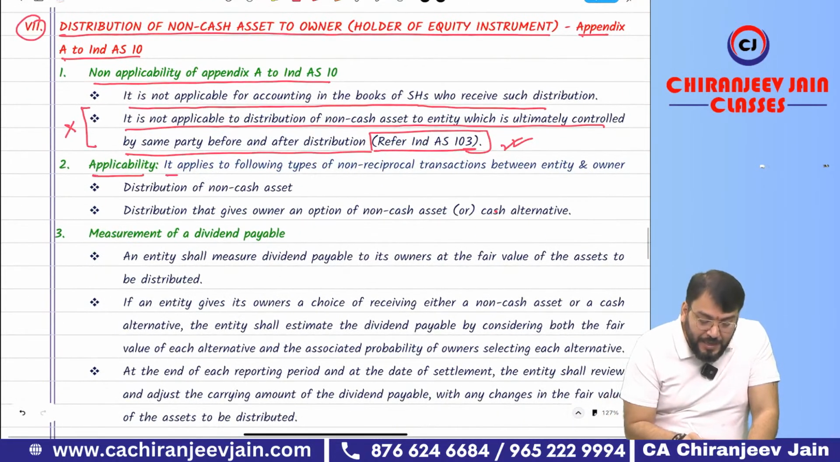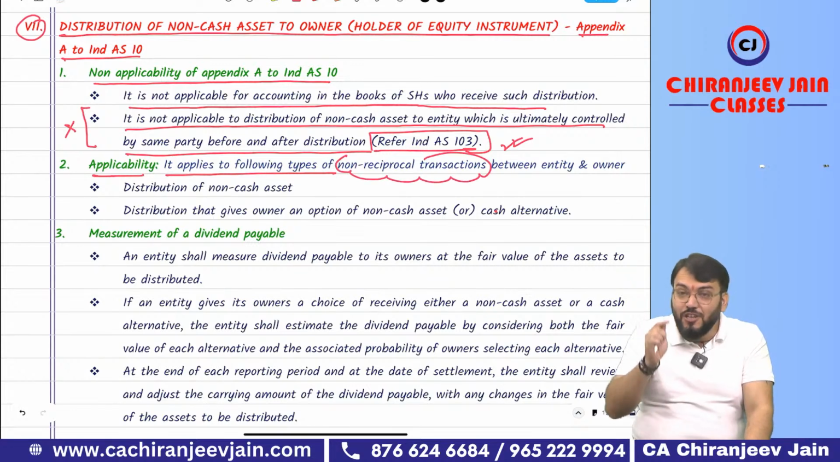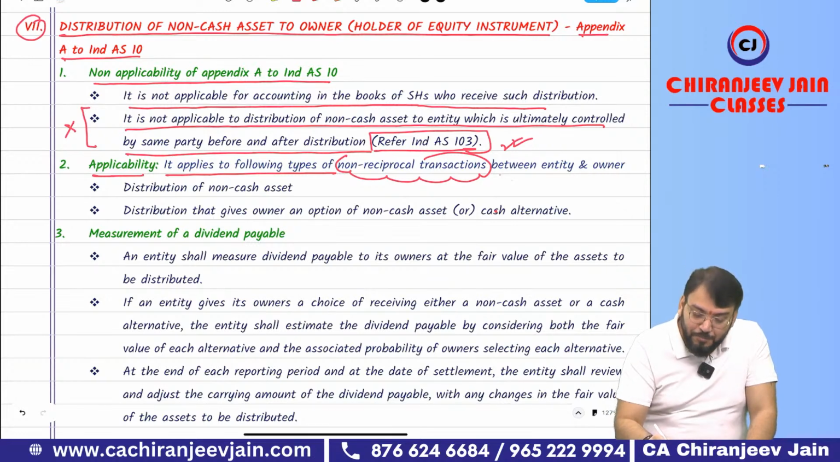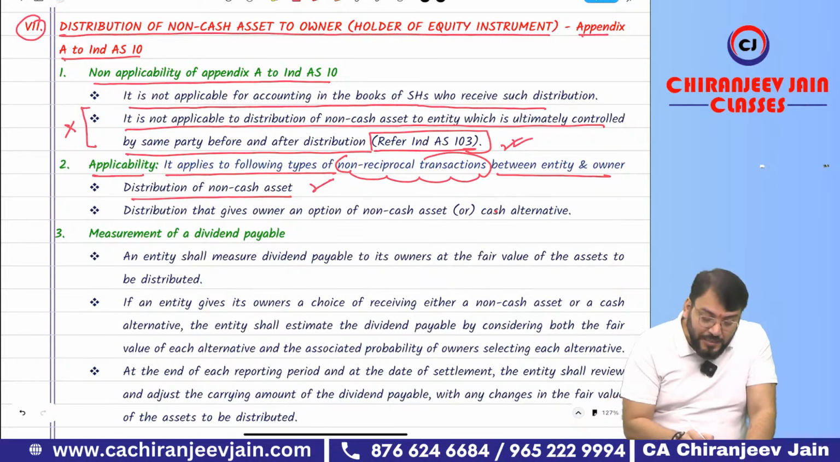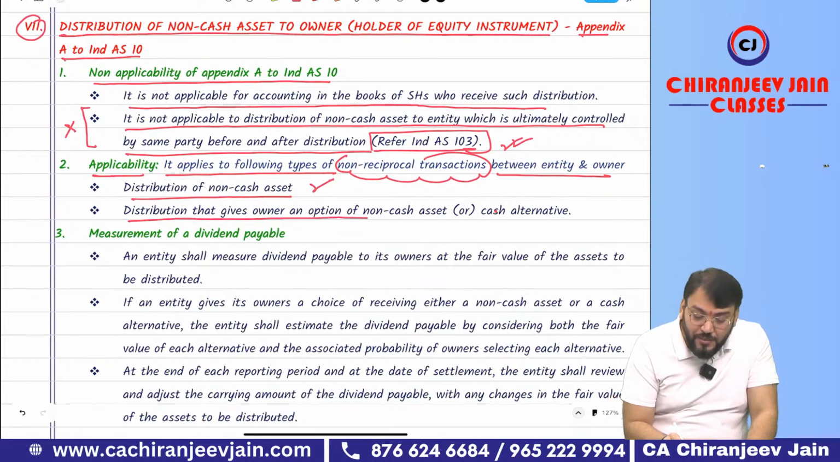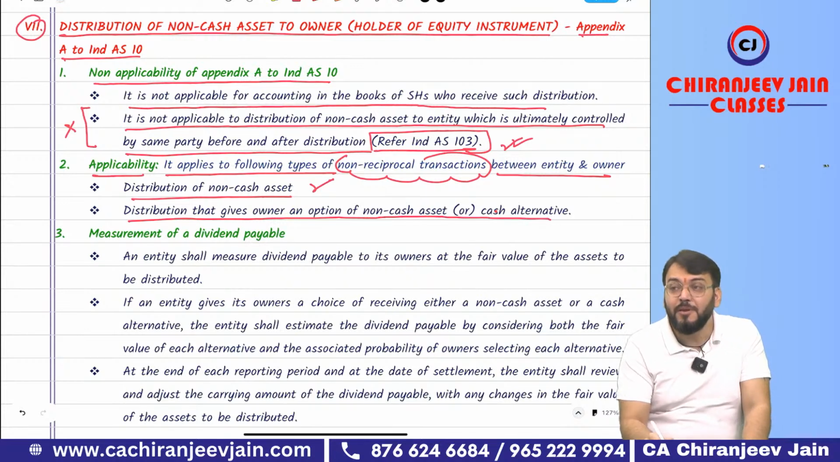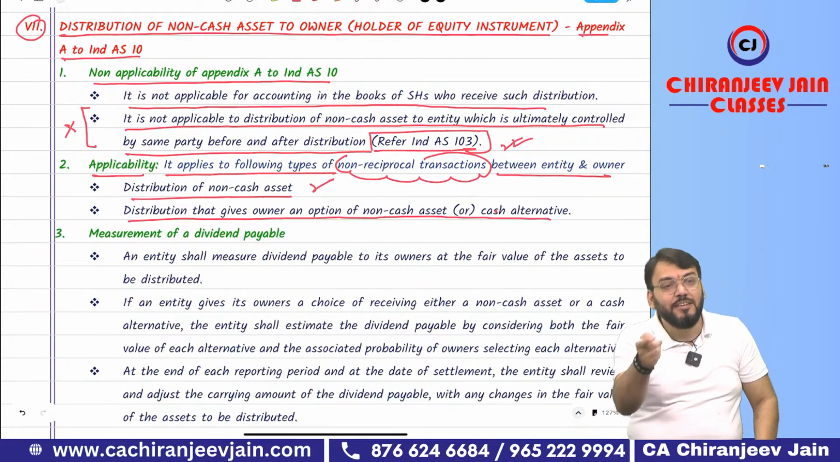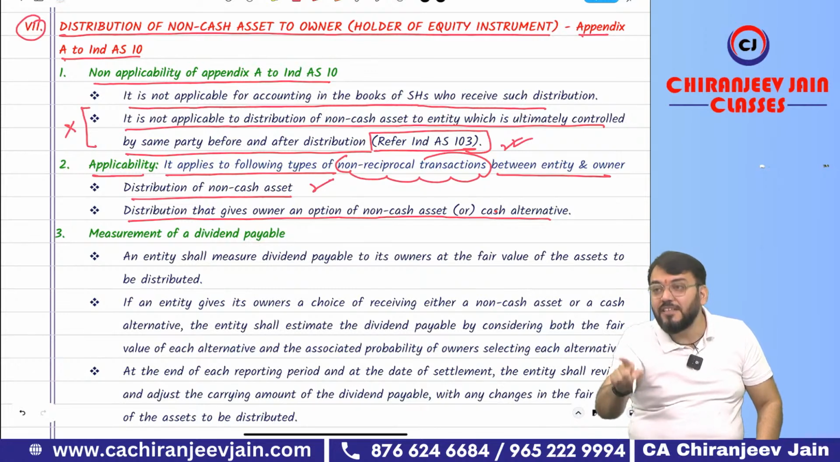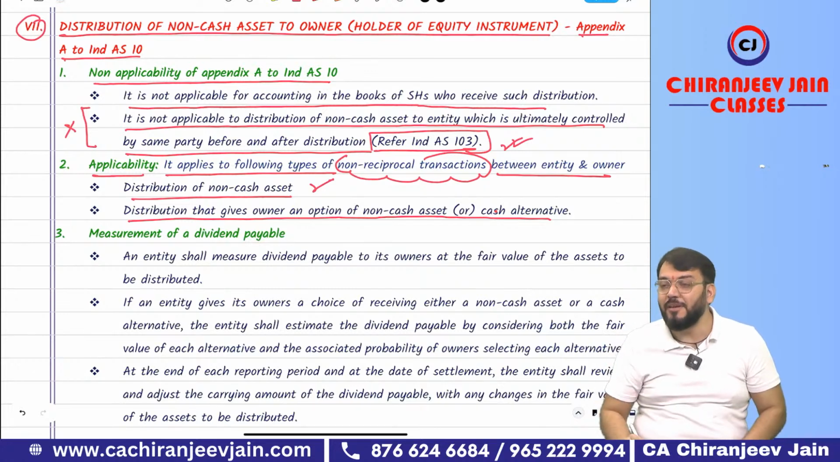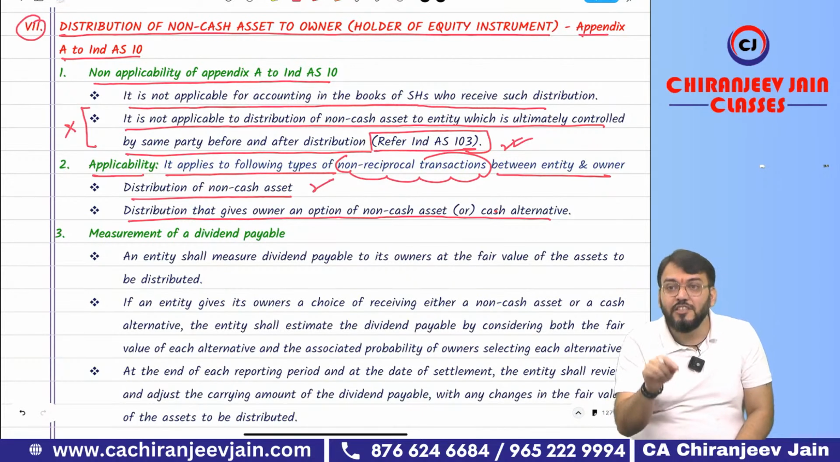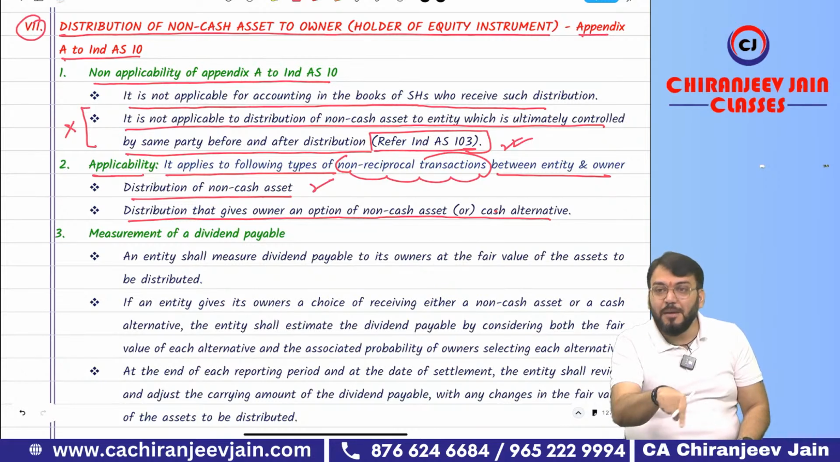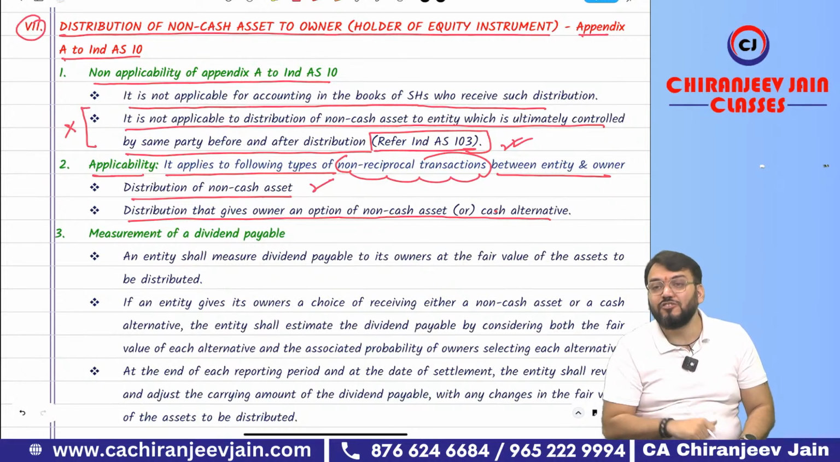Then applicability: it applies to the following types of non-reciprocal transactions. Understood? Non-reciprocal transactions between the entity and owners, distribution of non-cash assets. This example I have already taken. Then a distribution that gives owners an option of a non-cash asset or a cash alternative. Means the option has been given: you want cash, take cash; you want the non-cash asset, take the non-cash asset. Is this appendix applicable to distribution of cash? No. Distribution of cash is not applicable.